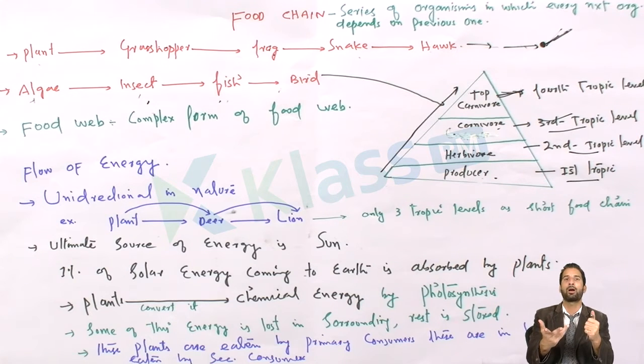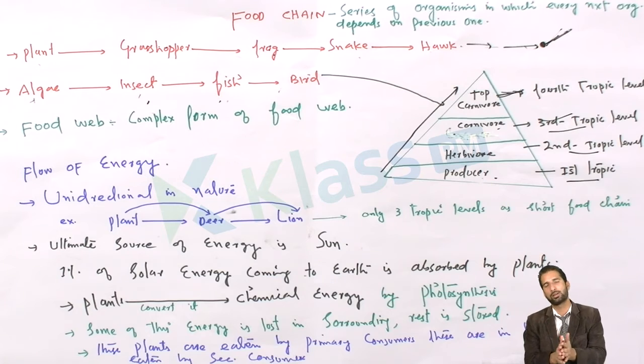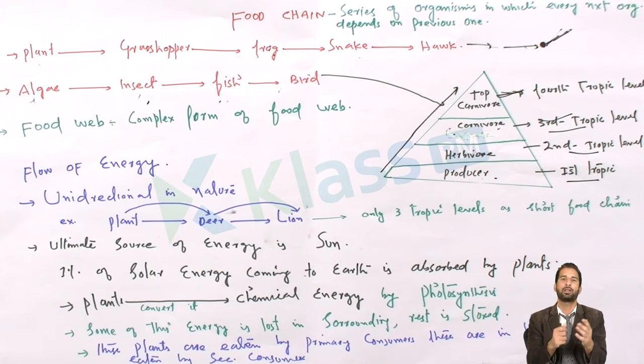Where do the ATP, GTP, and NADH come from? They come from the light, and the light energy is converted into chemical energy. This is the process of photosynthesis. So simply, plants can convert light energy into chemical energy with the help of photosynthesis.